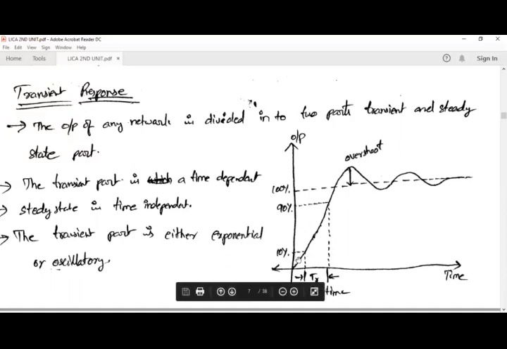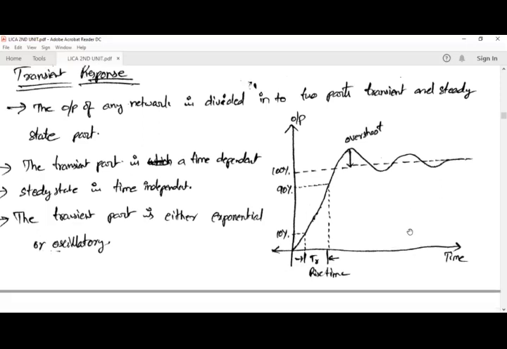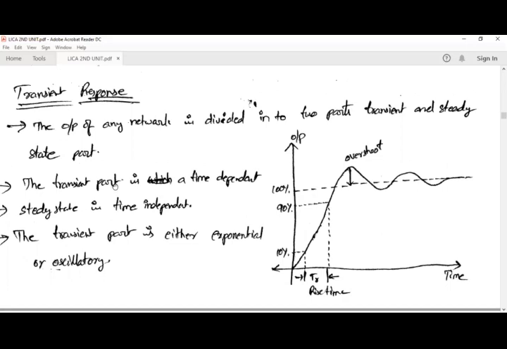It may not increase its voltage suddenly. It will rise slowly, and then we can observe an overshoot. After that there will be some oscillations, and it will remain constant after some time. This is the transient response, and it attains steady state after some time.